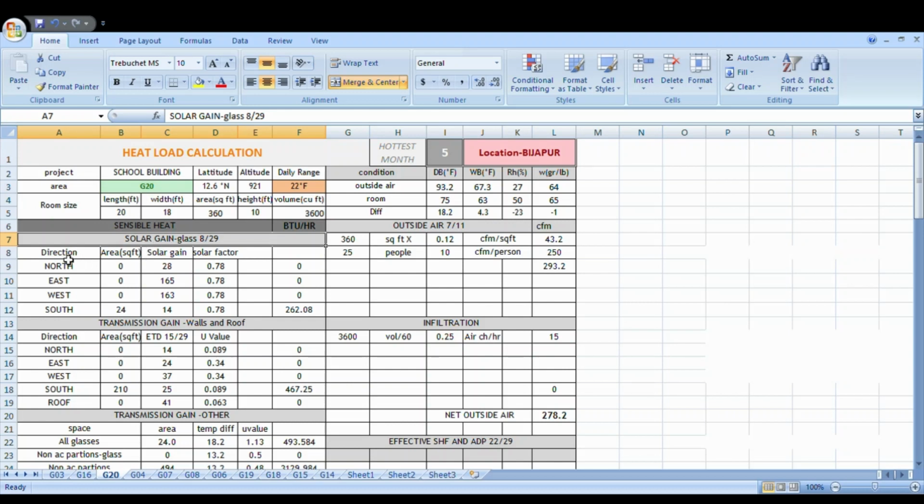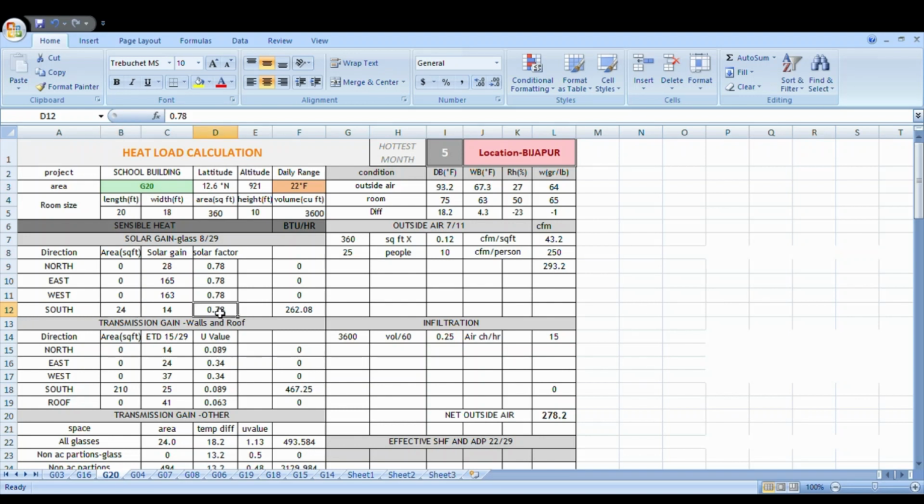So here our glass is exposed to sunlight in the north direction, sorry, in the south direction, so we have to put the value in the south direction. The glass area is 24 square feet, as mentioned in the drawing: 6 by 4 means 24 square feet. This solar factor is constant at 0.78.